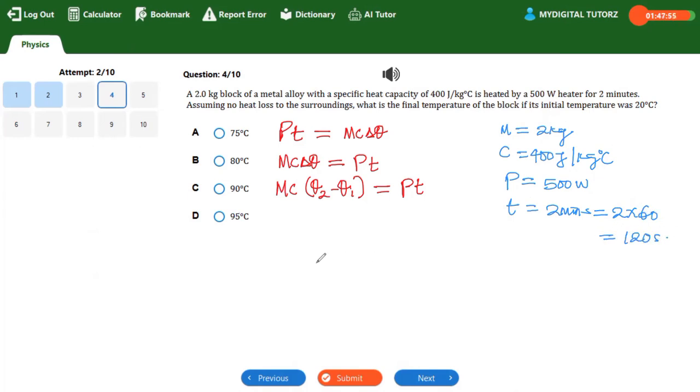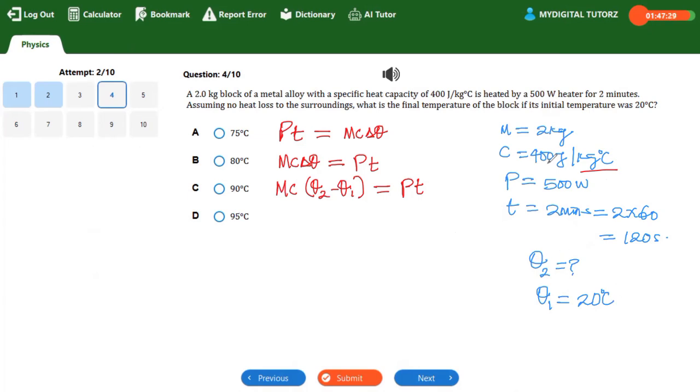Is that understood? So if this is taken, quickly you have done this and you're looking for, they said you should look for final temperature, that is T2. So that is what we are looking for, given that T1 is equal to 20 degrees Celsius. So I will not convert. Why? Because here my specific heat capacity is in degrees Celsius, so I will not convert to Kelvin.